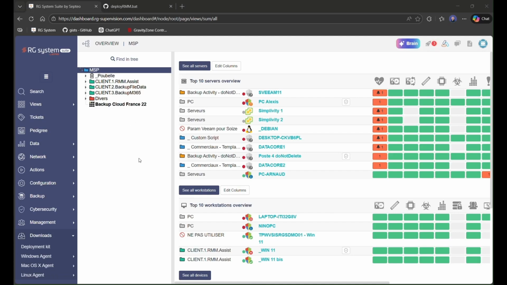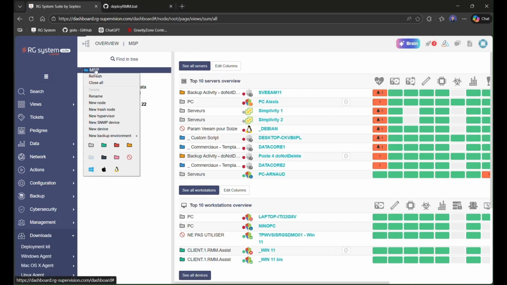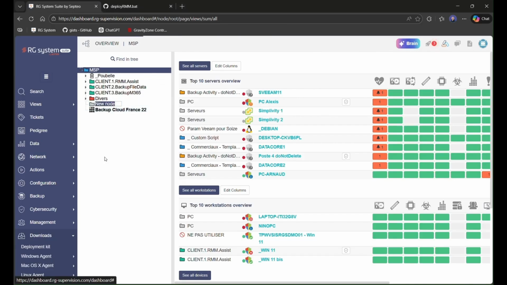Today we will see how to deploy the RG supervision agent, RMM agent, through a GPO. First of all, we will need to create here on our portal a new node. So I can here do a right click, new node.